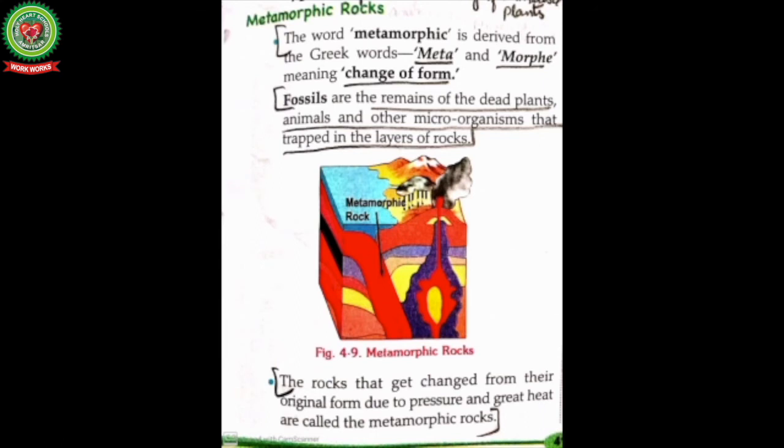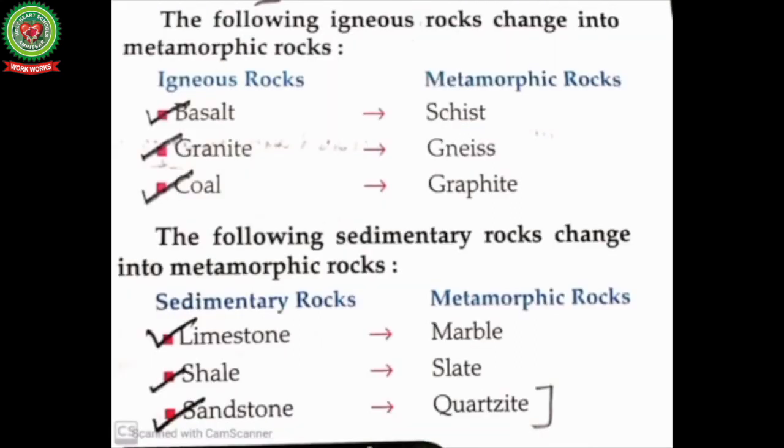Metamorphic rocks are formed either by igneous or sedimentary rocks which have undergone a change due to excessive heat and pressure. Due to that, their size and texture are changed. The following igneous rocks change into metamorphic rocks: basalt, schist, granite, gneiss, coal, graphite. The following sedimentary rocks change into metamorphic rocks: limestone changes into marble, shale changes into slate, and sandstone changes into quartzite.